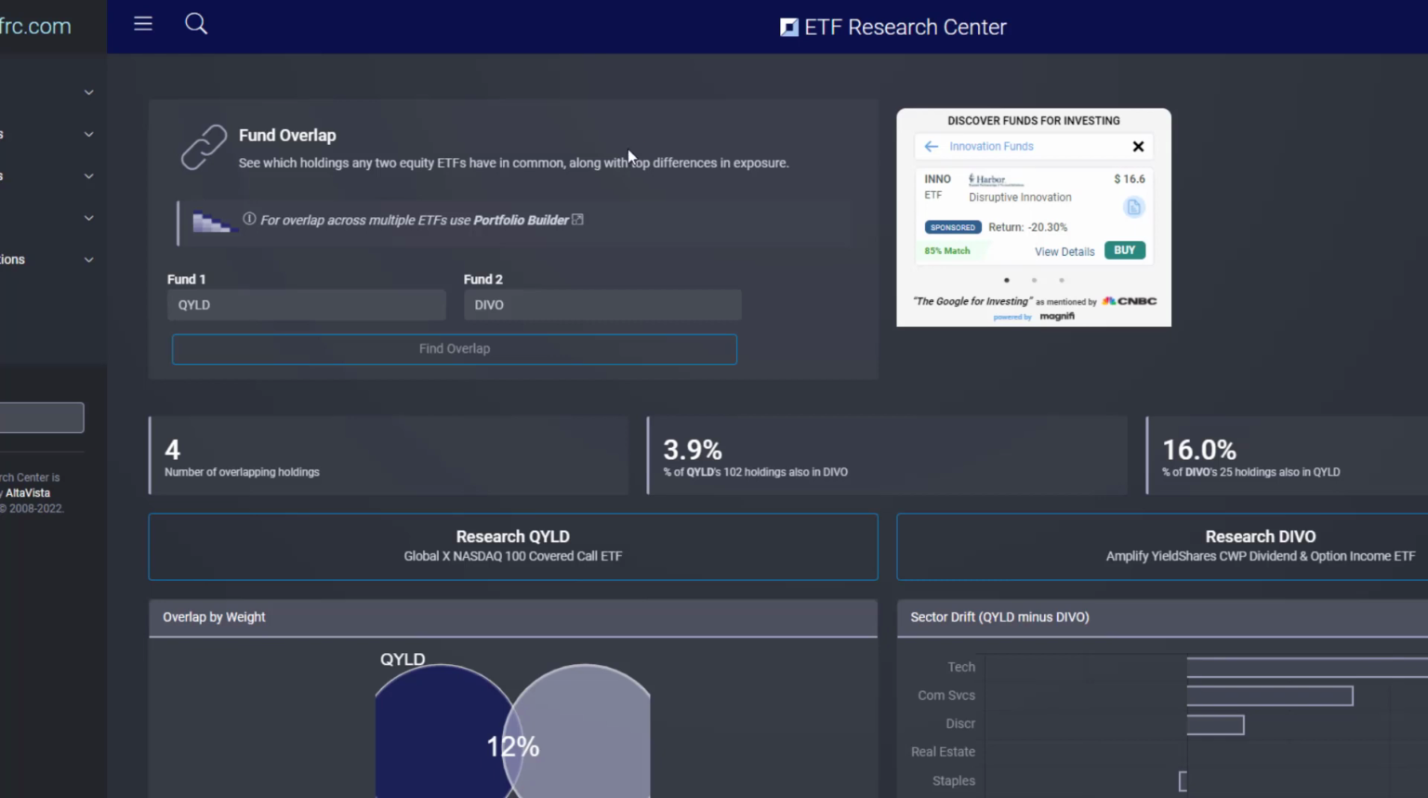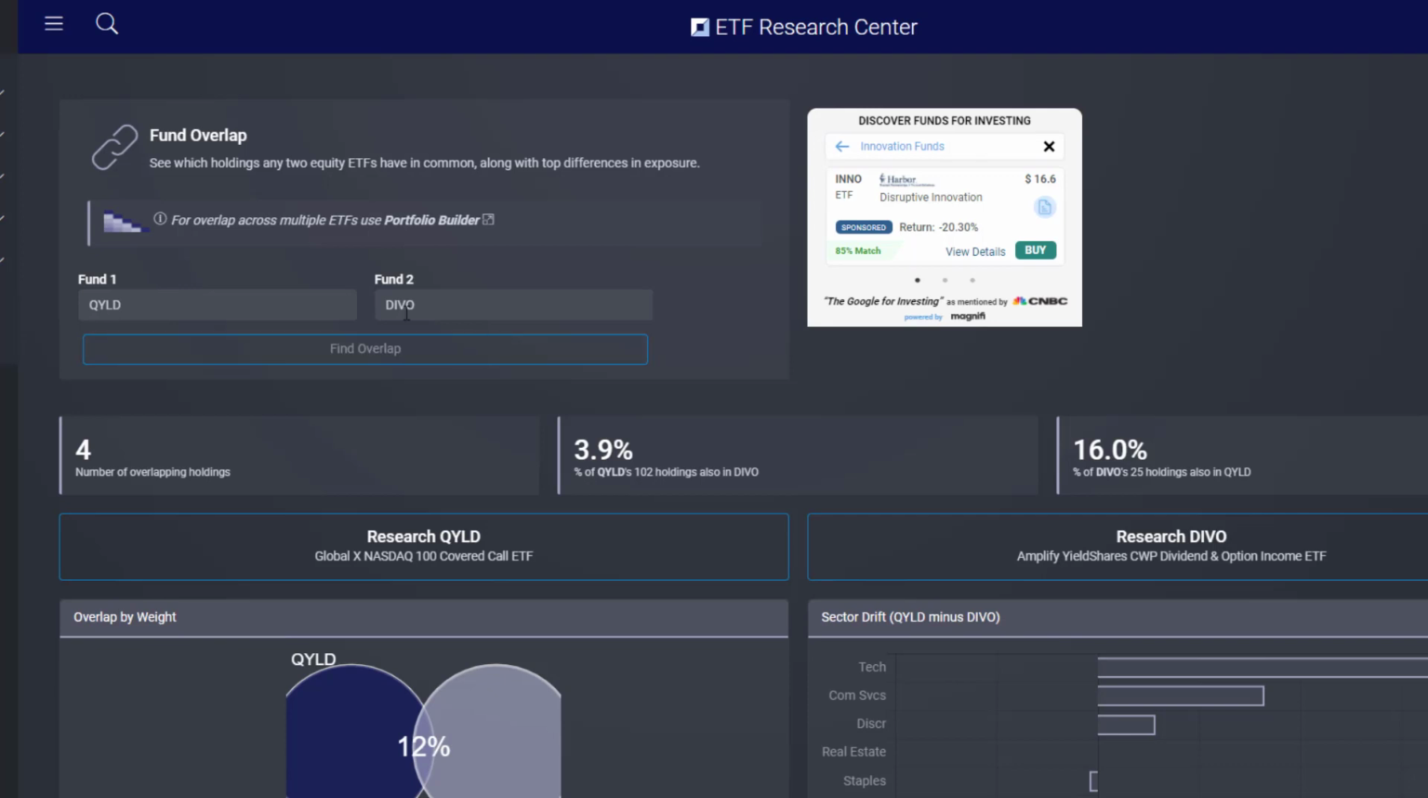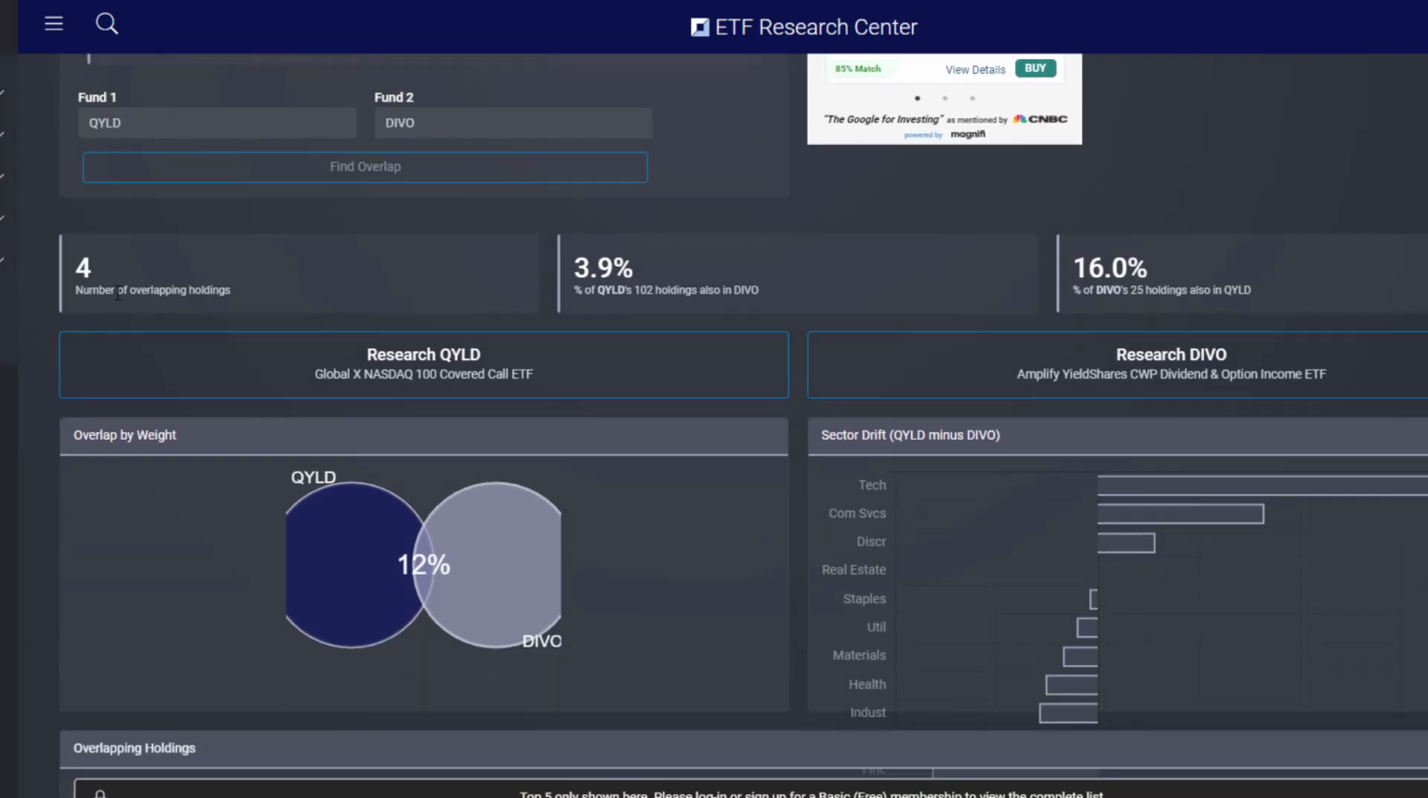Over on ETFRC, we're going to look at the overlapping between QYLD and DIVO. There's only 4 holdings that are overlapping each other, and 3.9% of QYLD's 100 holdings are in DIVO, and 16% of DIVO's 25 holdings are in QYLD, with a total weighted percent overlap of 12%. So these funds don't really overlap very well. So this is what we're looking at with their weighted overlap, 12% in common.